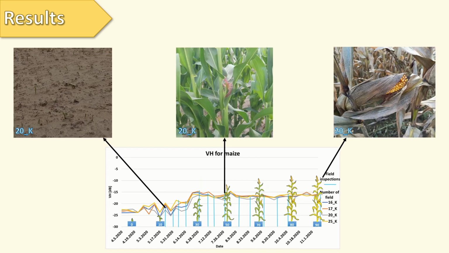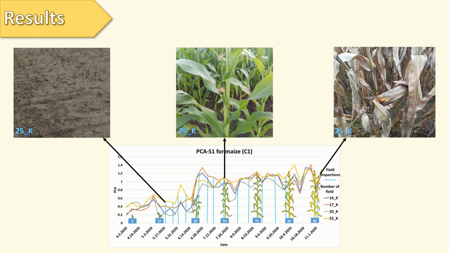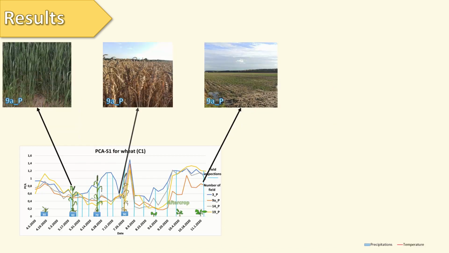Here, the VH polarization graph is presented in the same way as Shannon entropy to show how big the difference is between these indices. Changes in the values of VH polarization are very mild regardless of phenological phase, which may mean less sensitivity to changes that occur in plants during their development. Here is an example for the first principal component obtained from Sentinel-1 derivatives. It shows a strong correspondence with the phenological stages of maize, while for winter wheat, there are different signal variations which do not correspond to plant development.